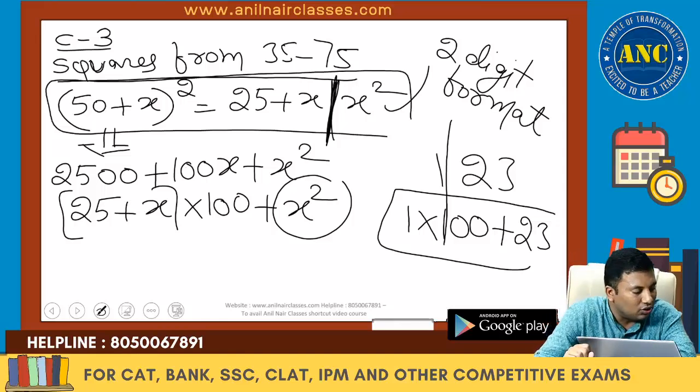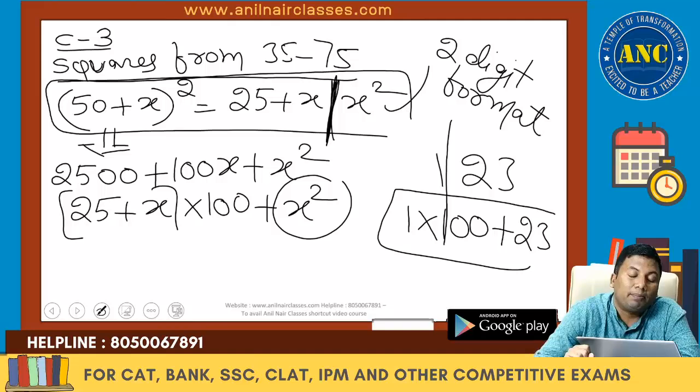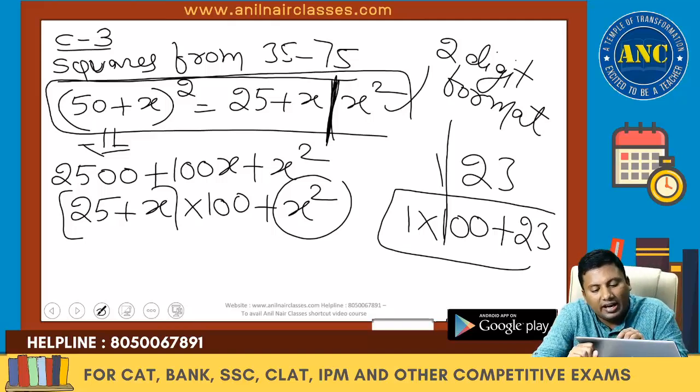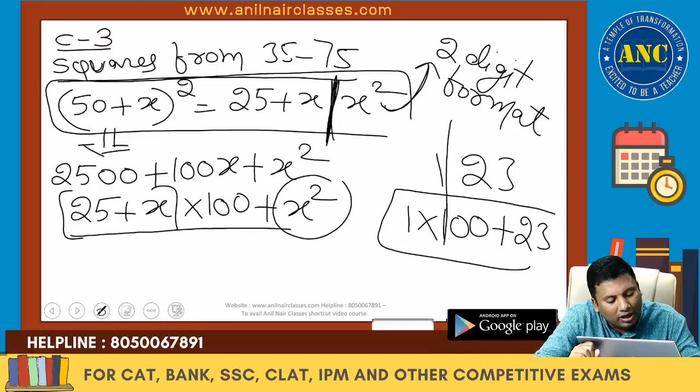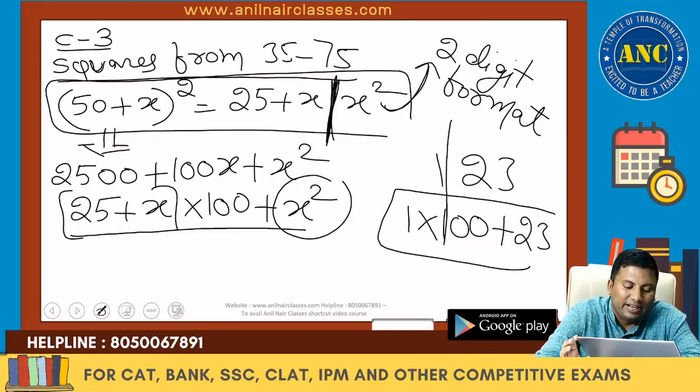50 plus x whole square is 25 plus x slash x square. x square should be in a 2-digit format. If x square is a 2-digit format, why did we get that slash? 50 square, 2 into 50 into x, plus x square. 25 plus x into 100 plus x square. Before the 2 digits if I keep a slash, it is into 100. I hope the logic is clear.